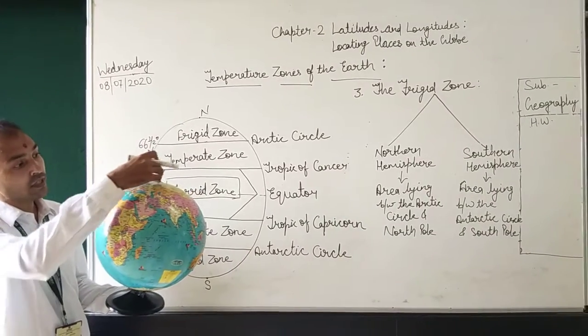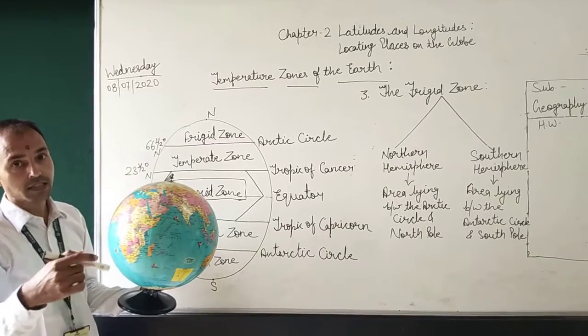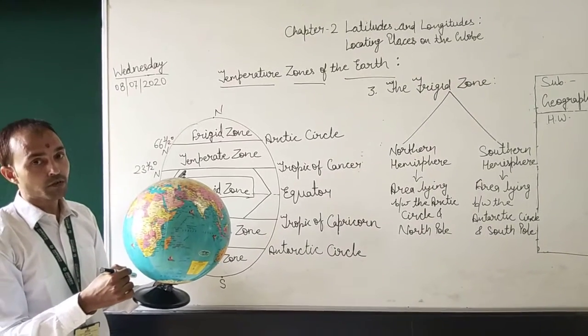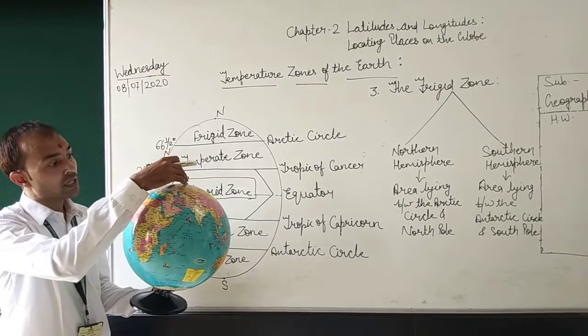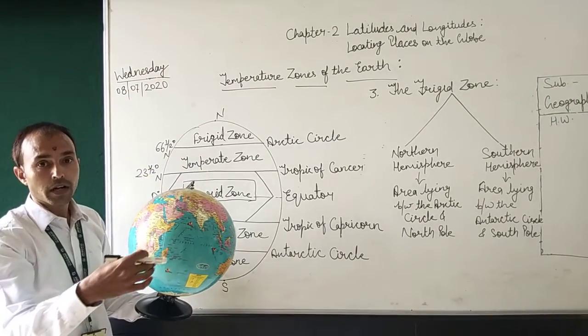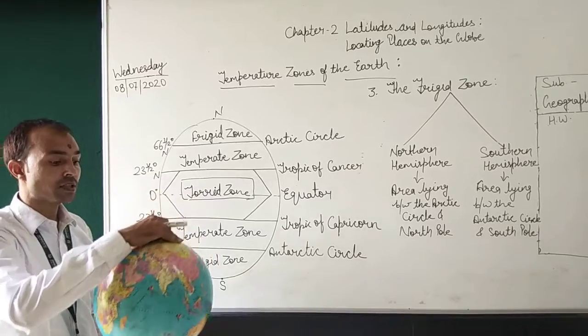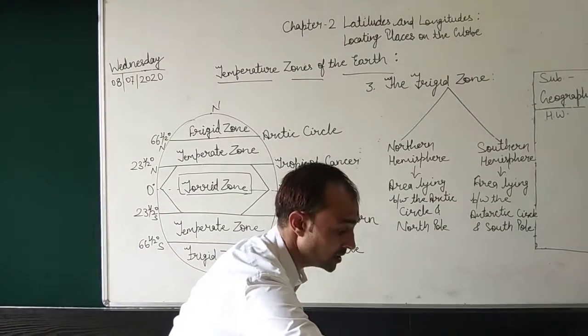The sun's rays do not reach the poles in a straight way, because they slant, and because of this the temperature remains very low.